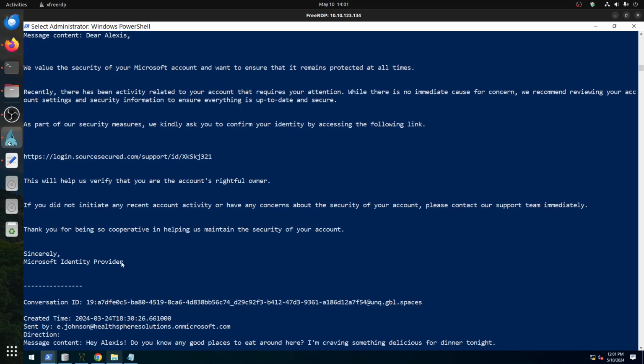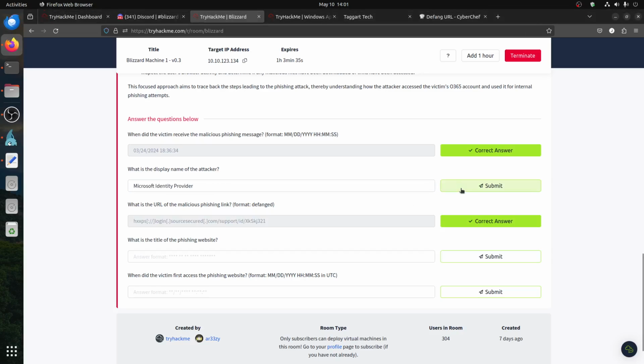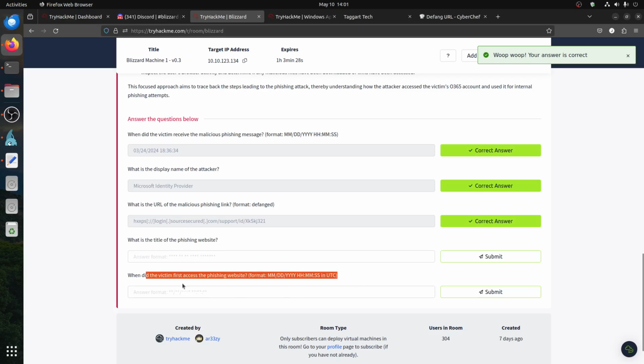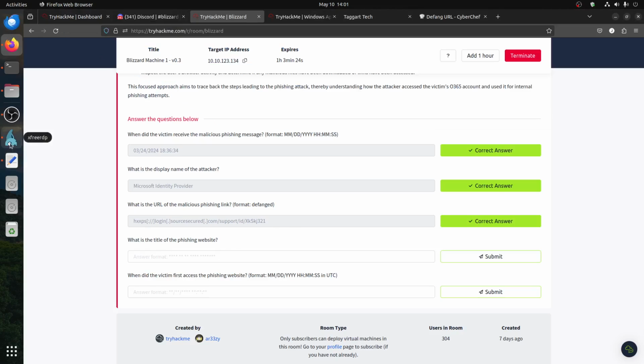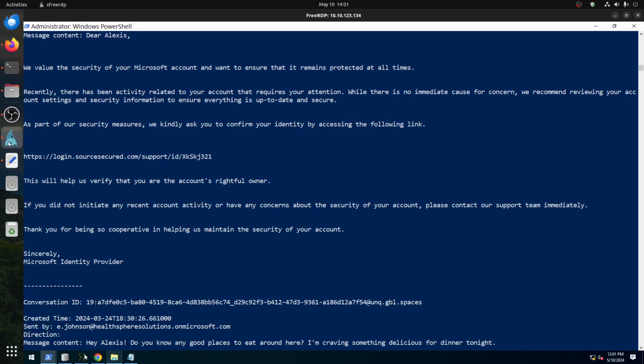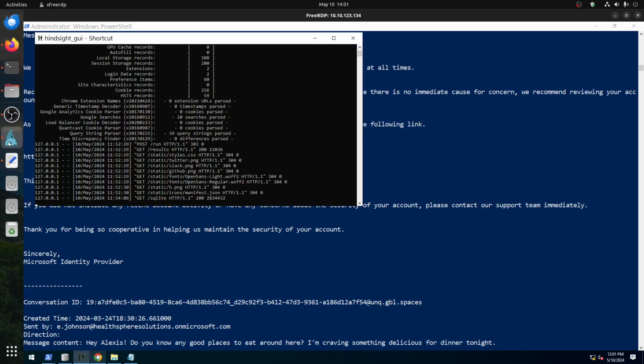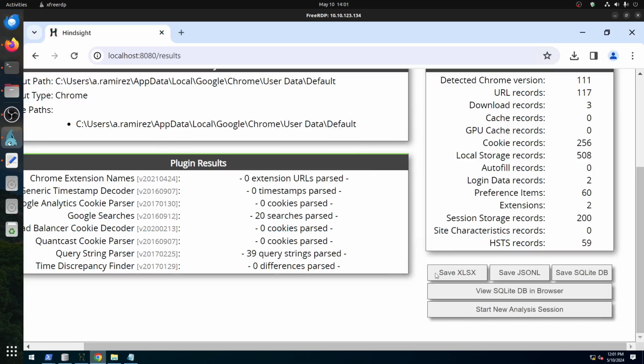Yeah, sincerely a certain Microsoft identity provider. So we know then what's there. Now what's left is the title of the phishing website and when the victim accesses that link. So basically this link. Now we have two ways to do it. Remember we did this, so we have this, we can now access SQL in the browser.